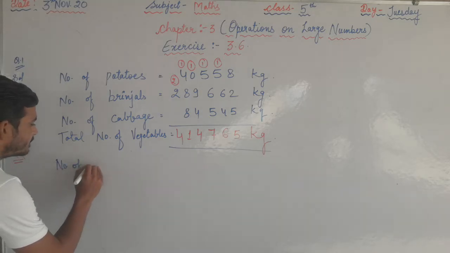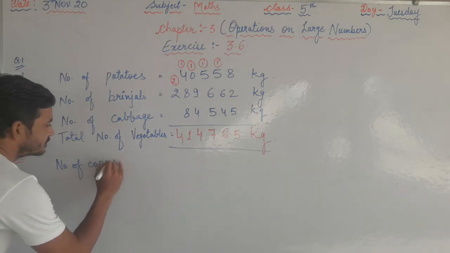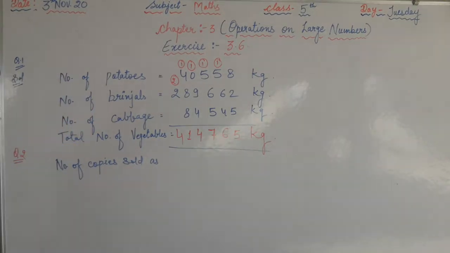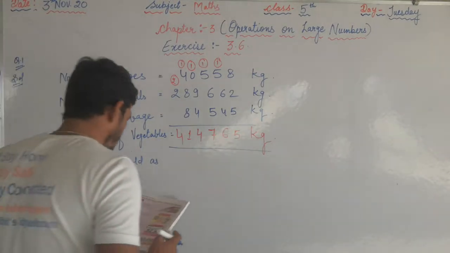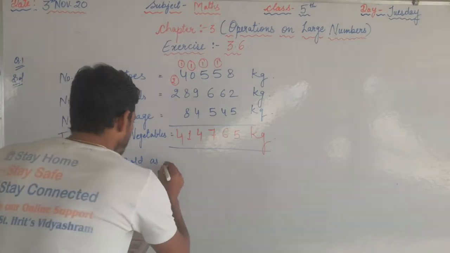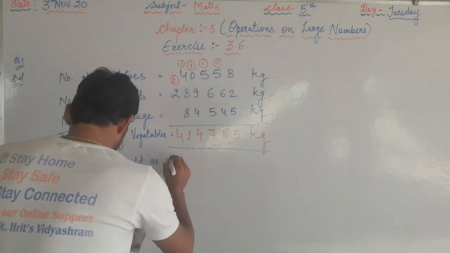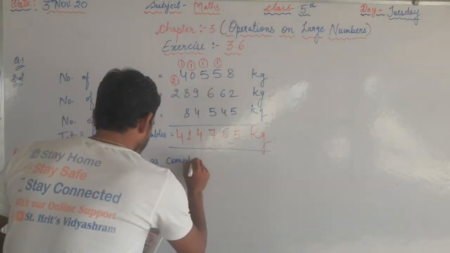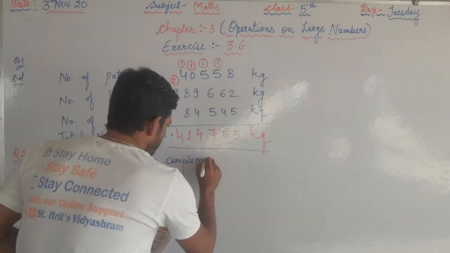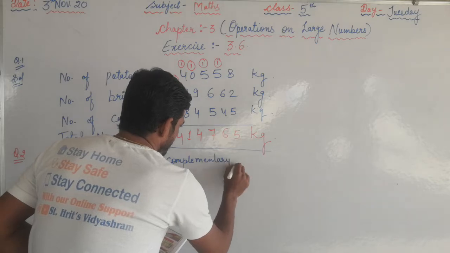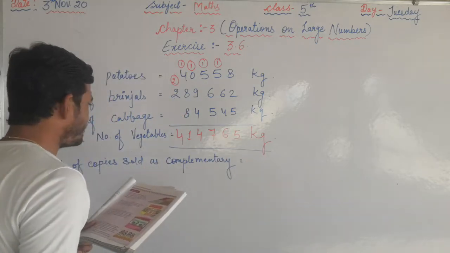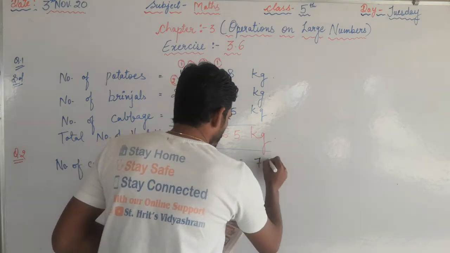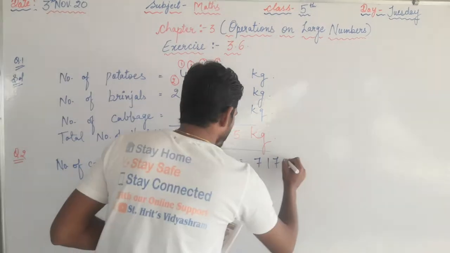Number of copies sold as complimentary. How many copies? 7175.